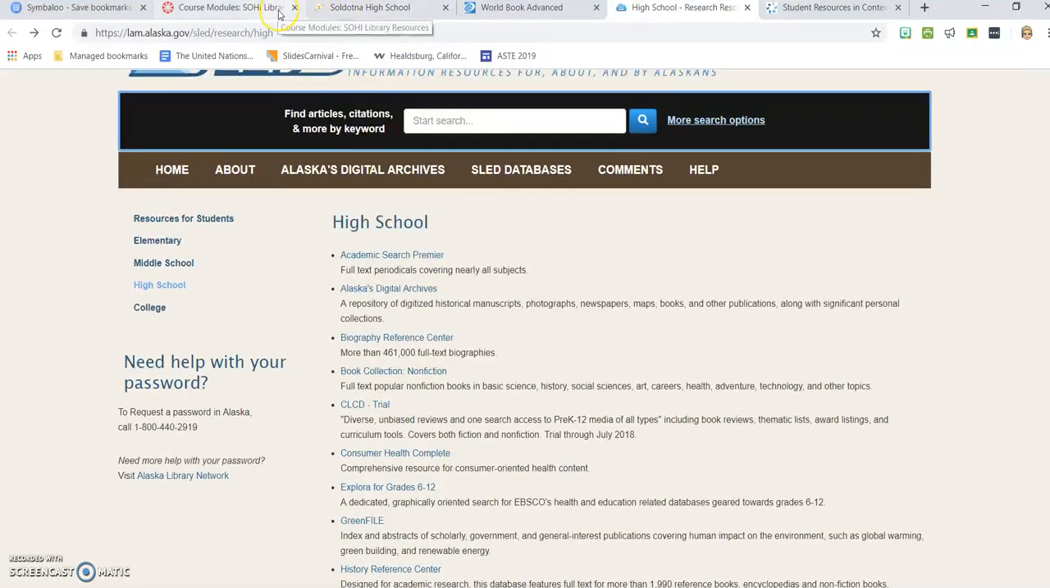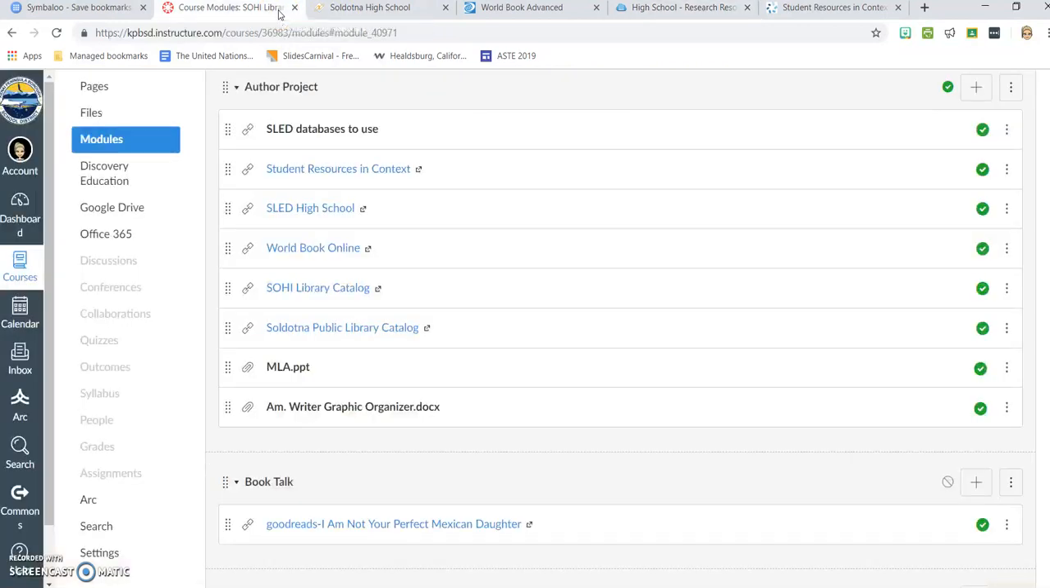So SLED is just going to be a great go-to place. And again, I've included the password if you're trying to access it from home, and also from my home page there is a button labeled passwords, and you can get all the passwords for any of the databases that you might need through that one. World Book Online, I do want to mention that.